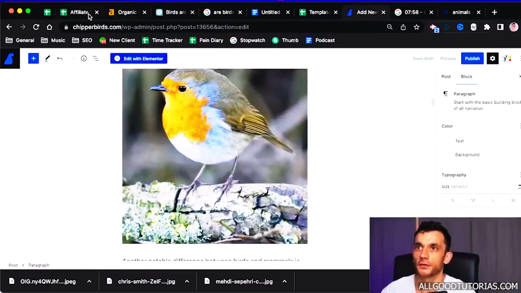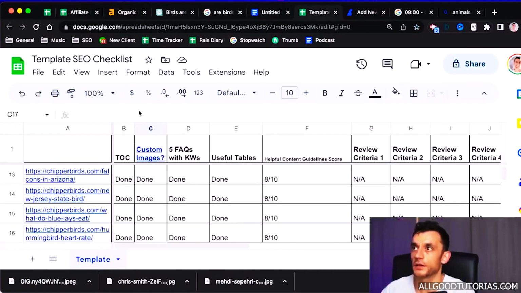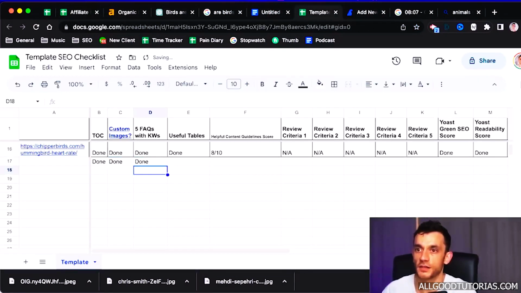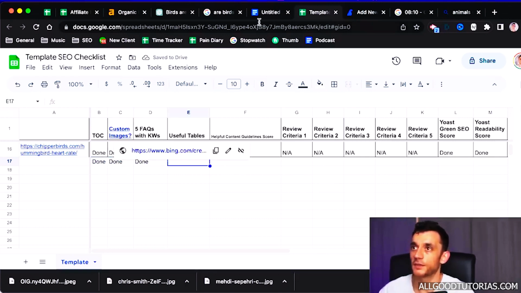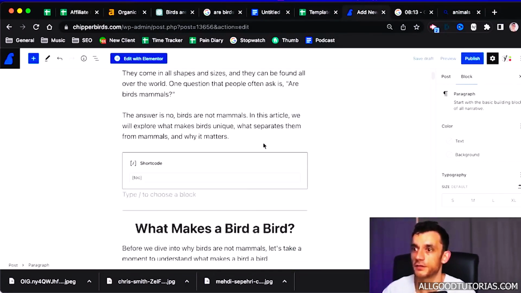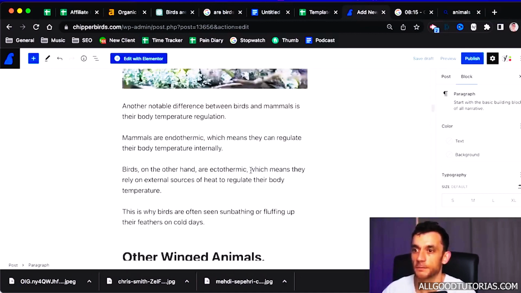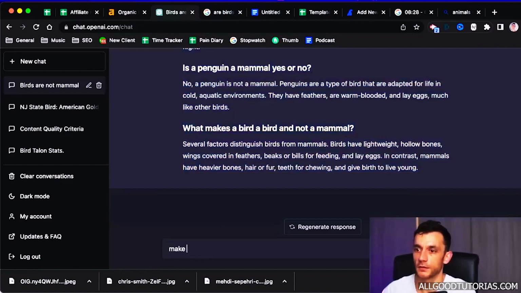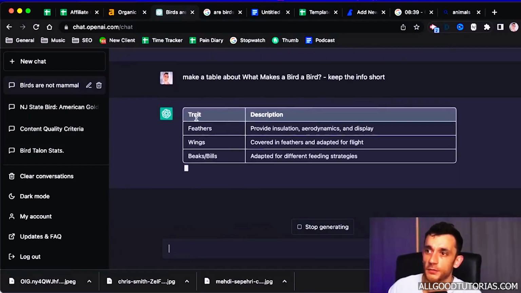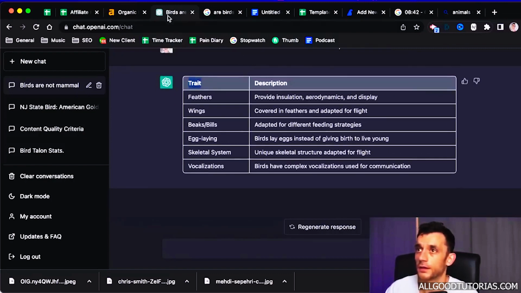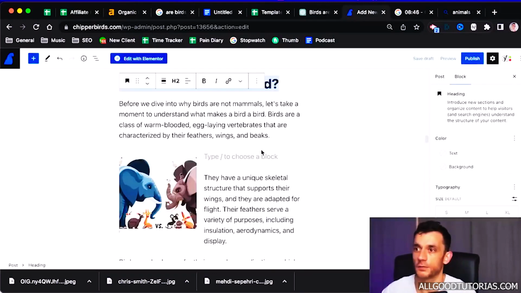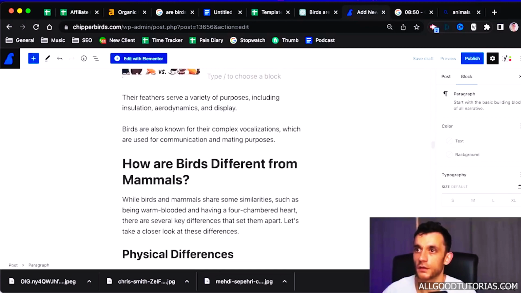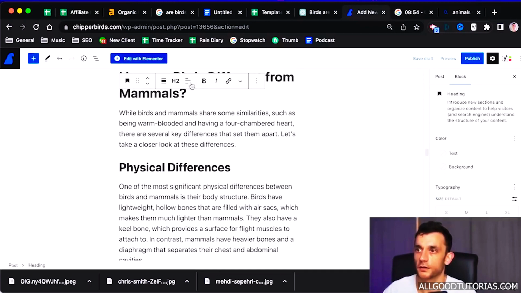So another thing that I like to do with ChatGPT on the checklist is, once we've added in the images and the table of contents, etc., is to add some tables in there, right? Because tables make your content just a little bit more interesting, spices it up a little bit. So what we can do is we can say, right, ChatGPT, make a table about what makes a bird and keep the info short. Now what it's going to do is create a markup table that we can just paste into our content, and that makes our content a bit more engaging. So we paste it in just over here, and we can do that throughout our content.